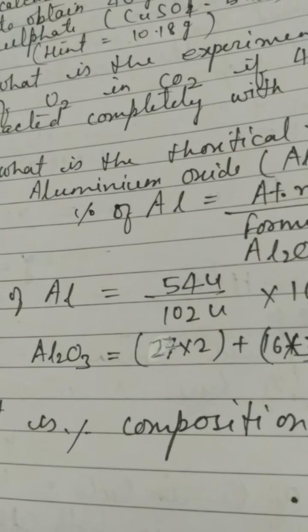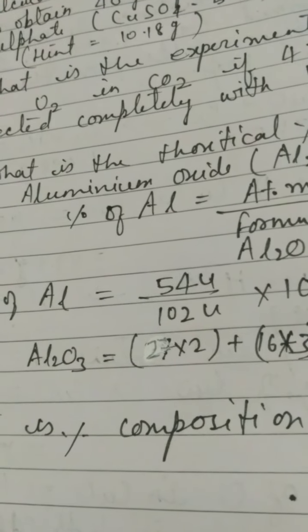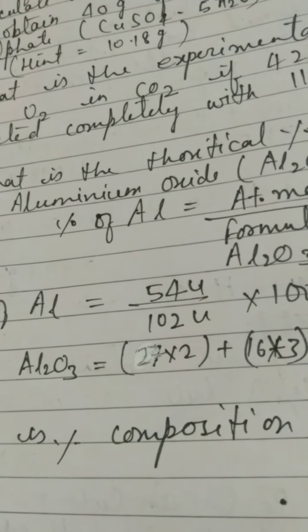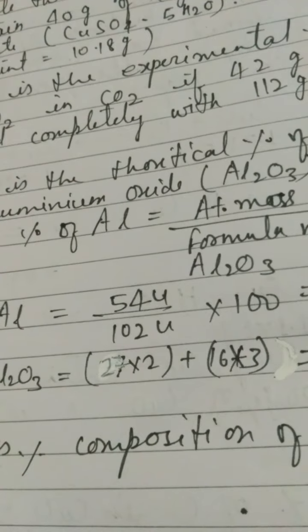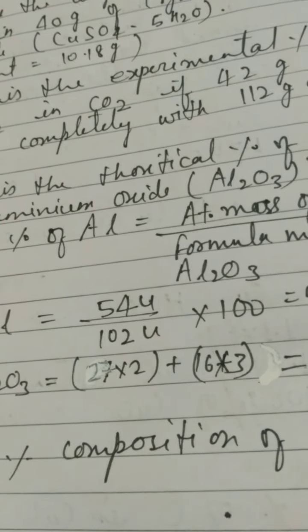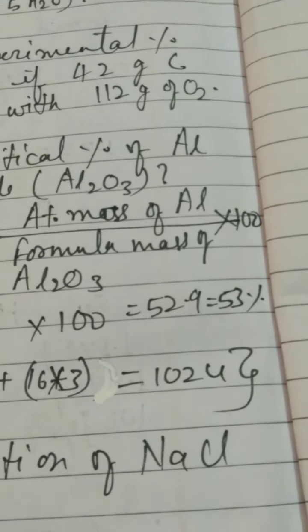27 multiplied by 2 plus, whenever we are shifting towards another element, we put a plus sign. After aluminium we are going towards oxygen, so plus. And how many atoms of oxygen? 16 multiplied by 3 because there are 3 atoms. And what you will get after the calculation is 102 unified mass.